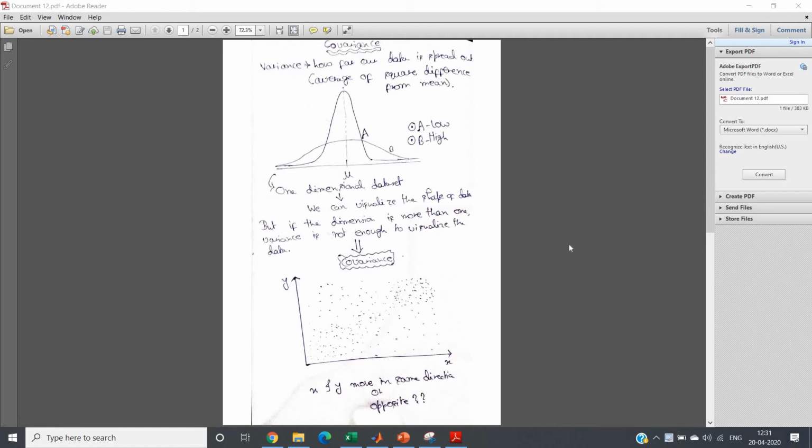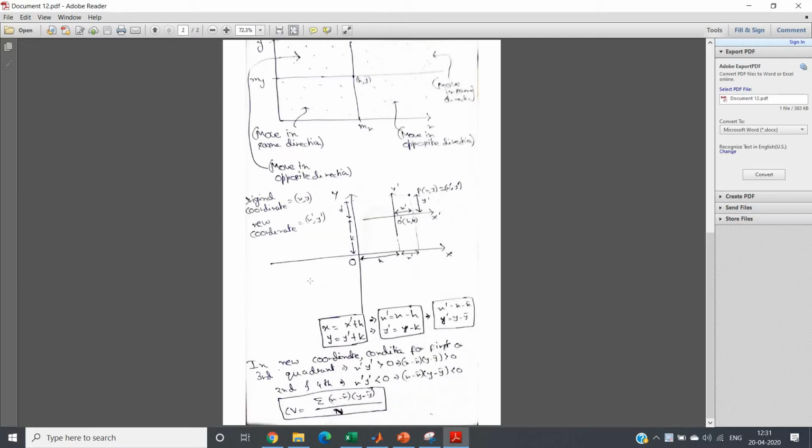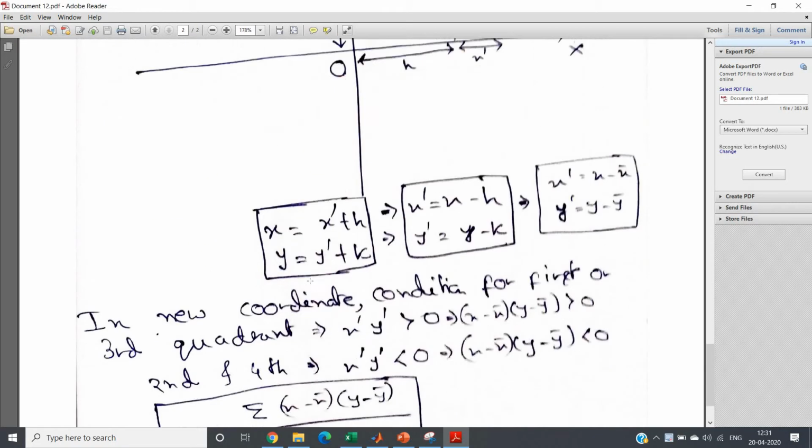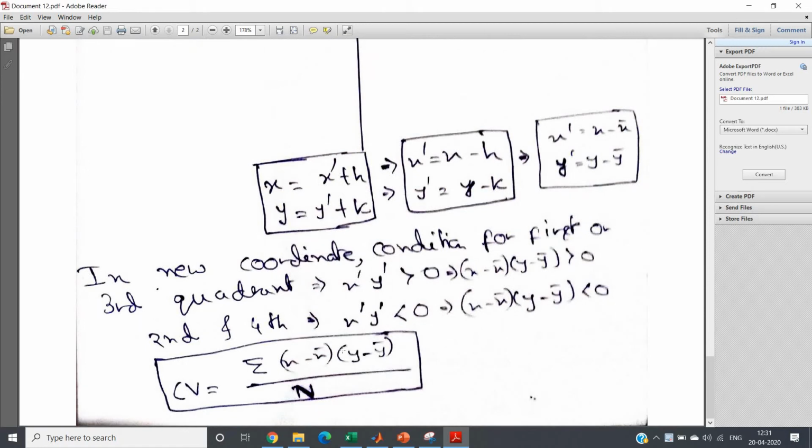Hello friends, in my previous video I have already discussed the intuition of covariance and we have come up with the particular formula where covariance equals summation over x minus x bar into y minus y bar, whole by n. This is for a population dataset, and if it is a sample dataset then this n will be replaced by n minus 1. Alright, now there are two major problems with this particular covariance.